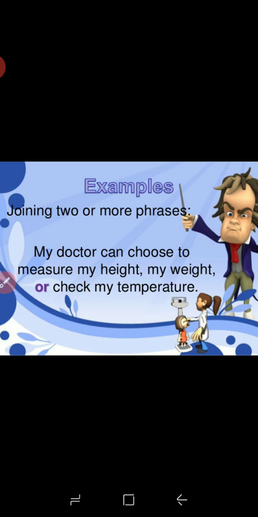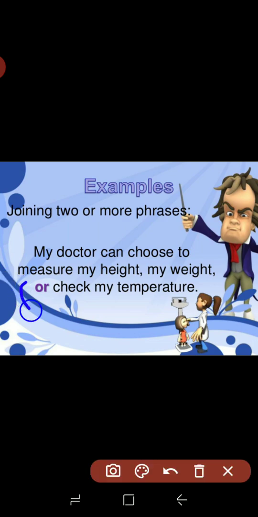Joining two or more phrases: my doctor can choose to measure my height, my weight, or check my temperature. Here we are joining these three phrases by using or.